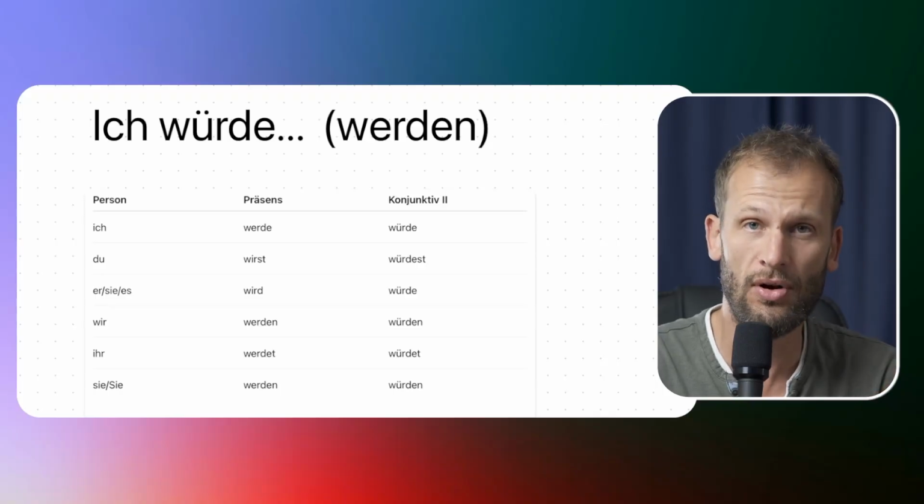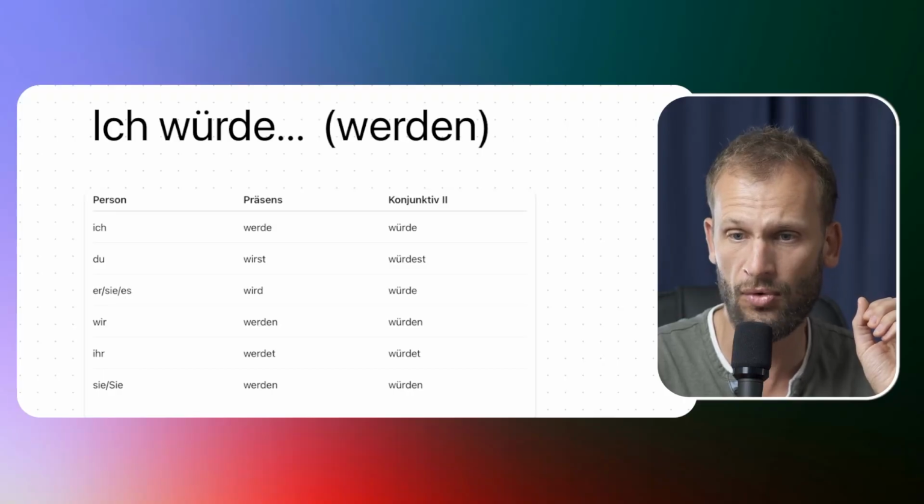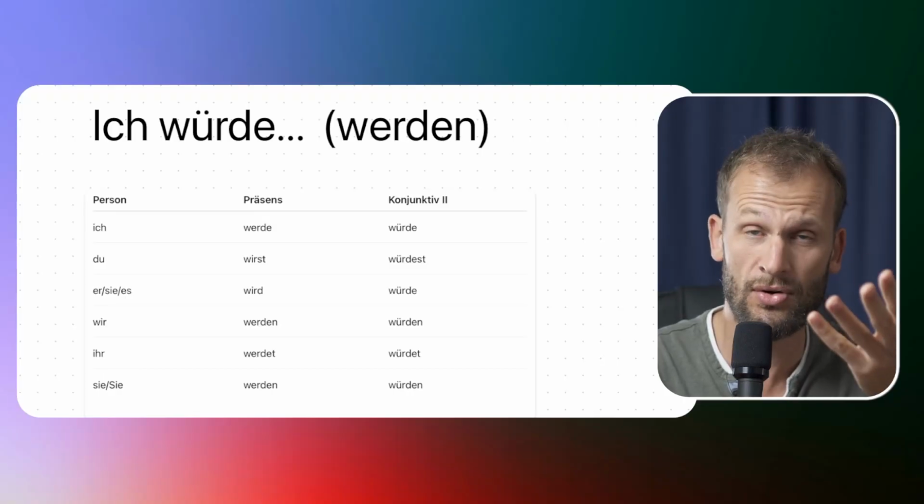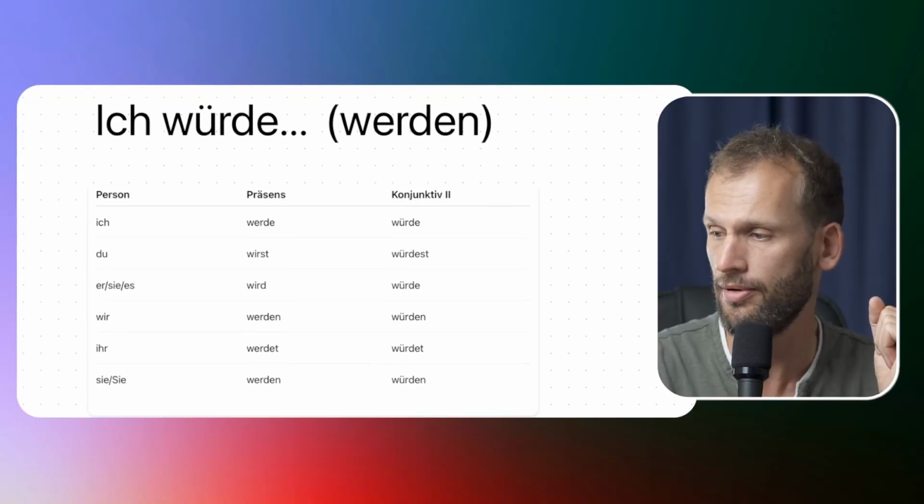They have their own Konjunktiv 2 forms, but for most verbs, it's very common to use ich würde plus infinitive. And you can use it for every single verb. You can use it for any verb.